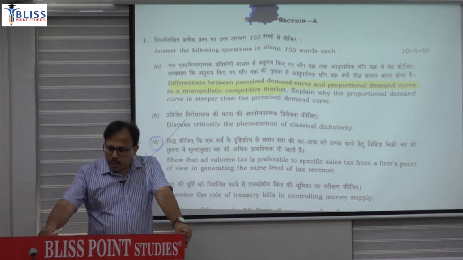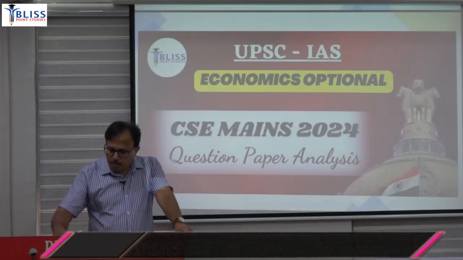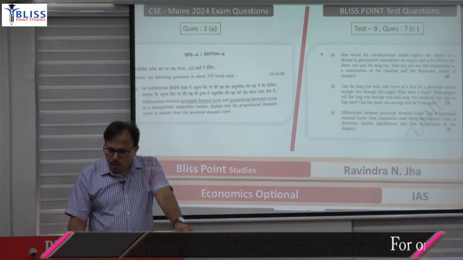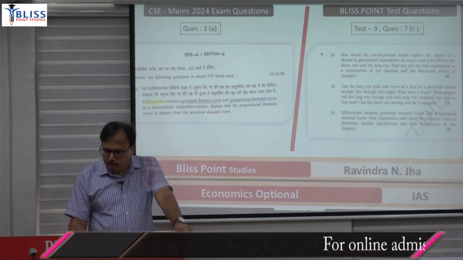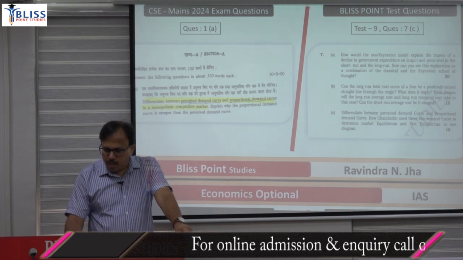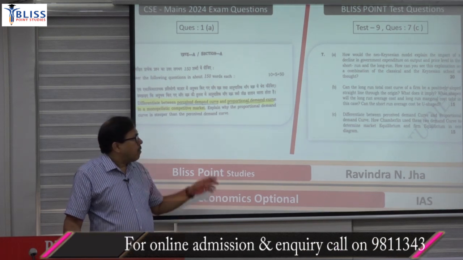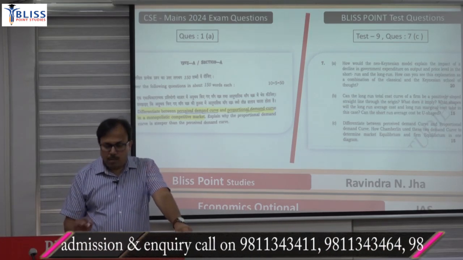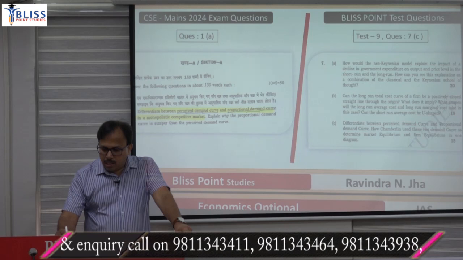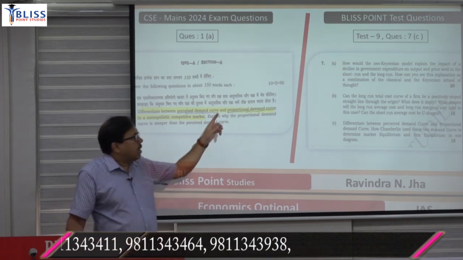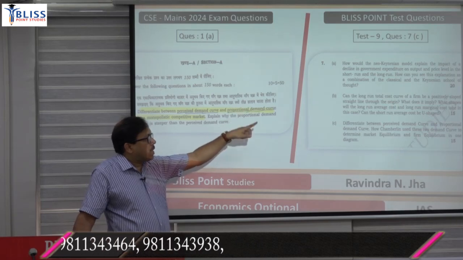So I will show that with this PPT. Question number 1 was: differentiate between perceived and proportional demand curve in a monopolistic competition market and explain why the proportional demand curve is steeper than the perceived demand curve. And just see that question in our test series: Test number 9, question number 7C.